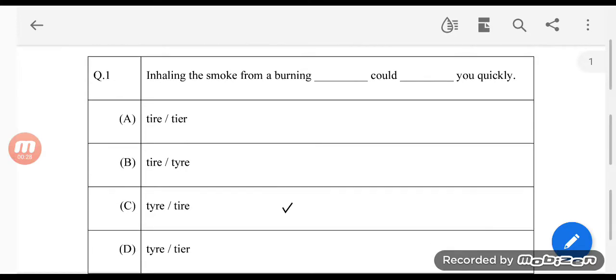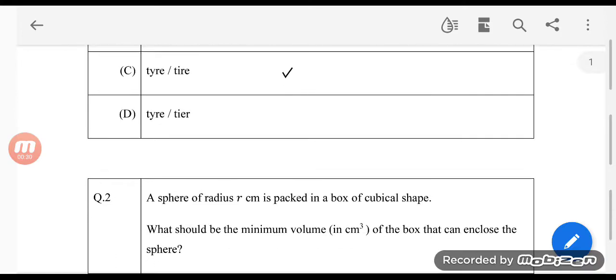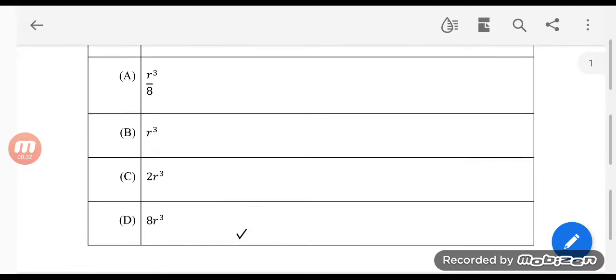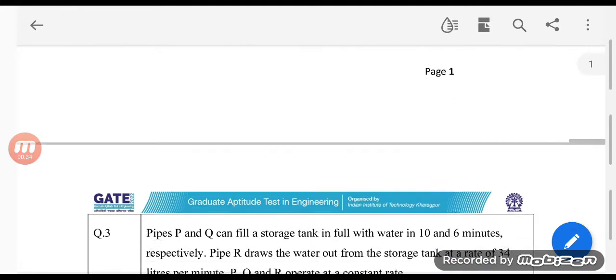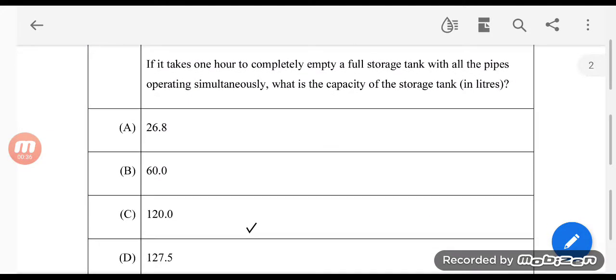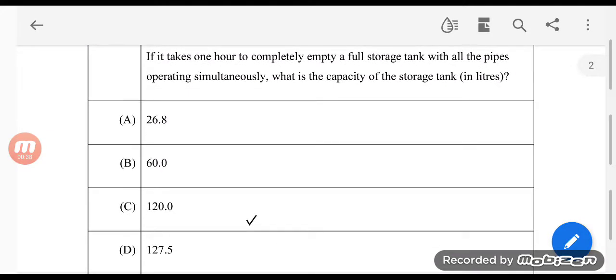Let's start. First question, C. Question number 2, the answer is 8r cube. Question number 3, the answer is 120. This is a little bit contested because people are saying it's 127.5. If you could write down the equation in the comment section, I would be able to understand if the equation is right or not.